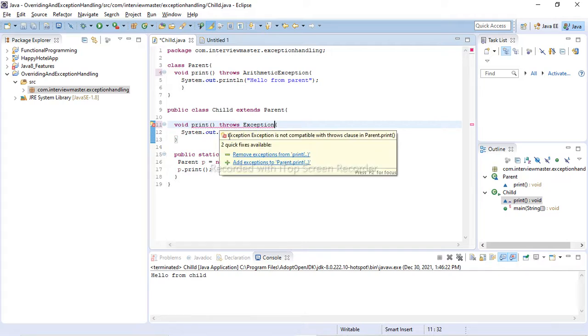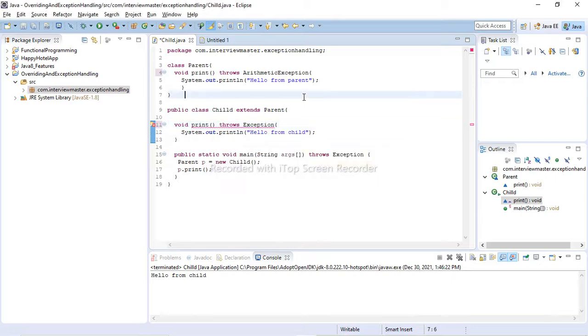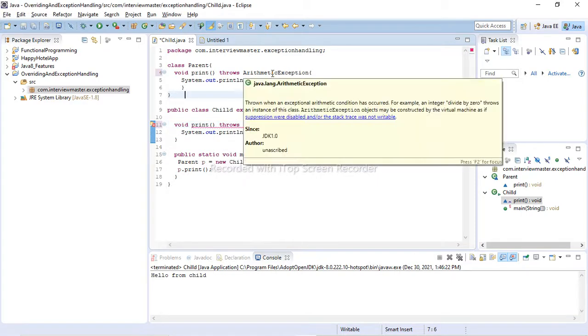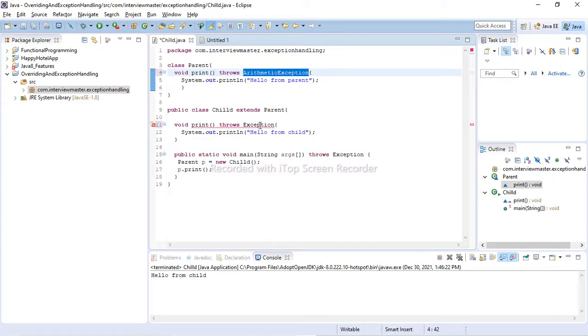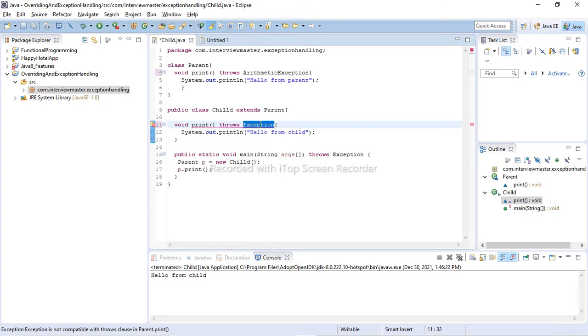It says the exception is not compatible with throws clause in the parent print. So the child class cannot throw an exception that is not the same class or a subclass of the parent exception.